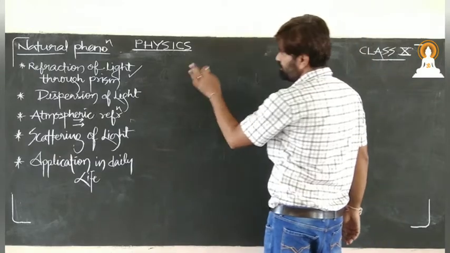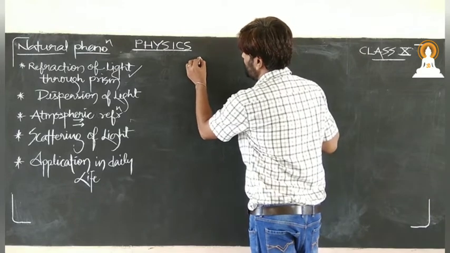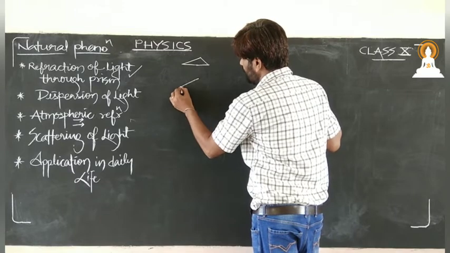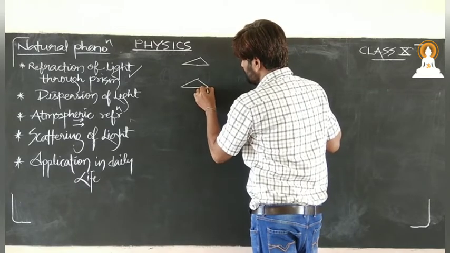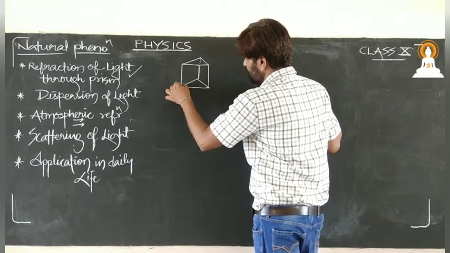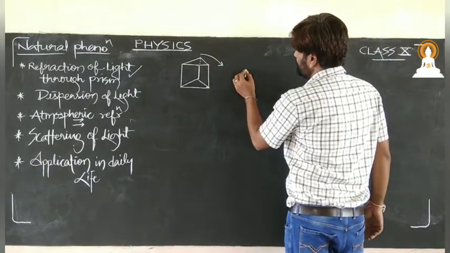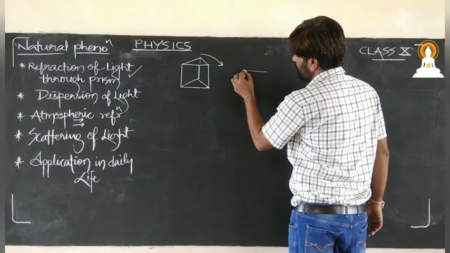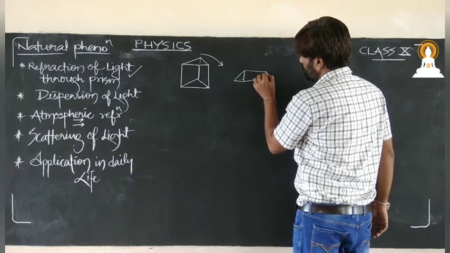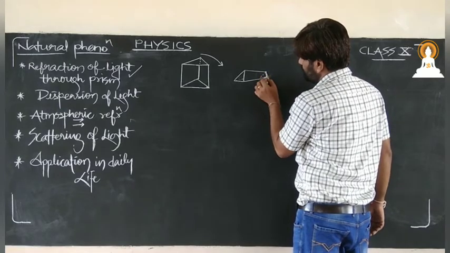So what is a prism? Prism is just like this if we see in 3D. The base of this prism is triangular, and these are the three faces. If I topple it down like this, then you will see it like this. Got it? So this will look like this.